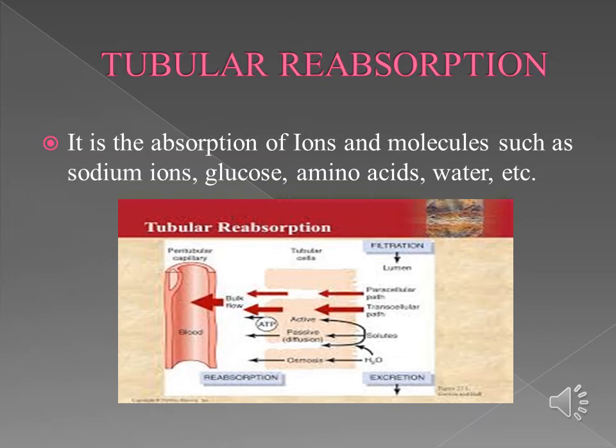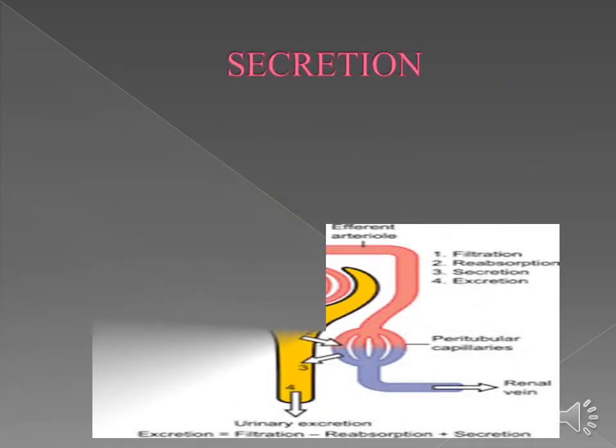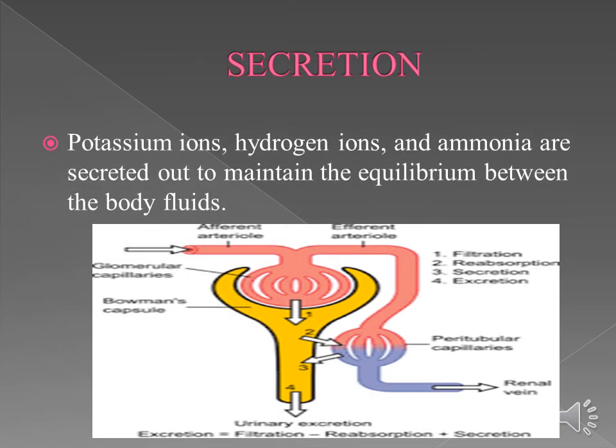The next step is tubular reabsorption. It is the absorption of ions and molecules such as sodium ions, glucose, amino acids, water, etc. Water involves passive absorption while glucose and sodium ions are absorbed by an active process. The next step is secretion. Potassium ions, hydrogen ions, and ammonia are secreted out to maintain the equilibrium between the body fluid.